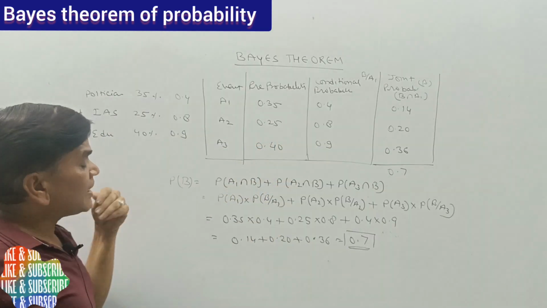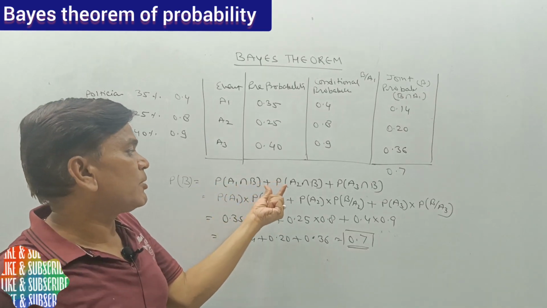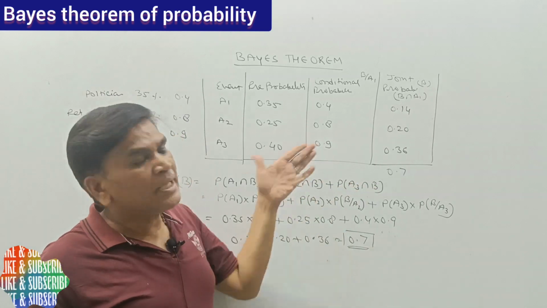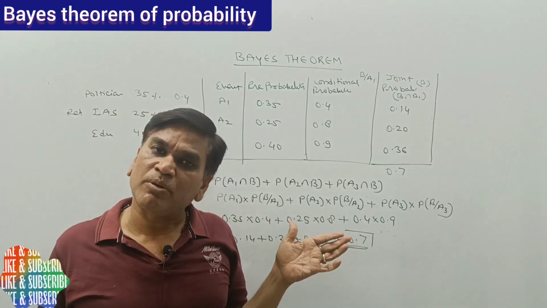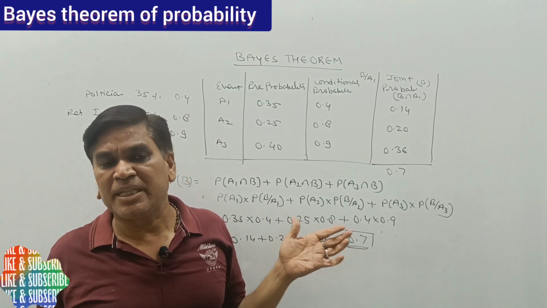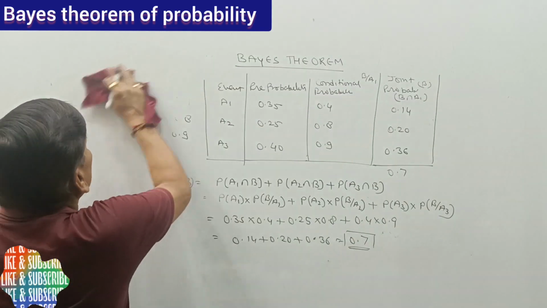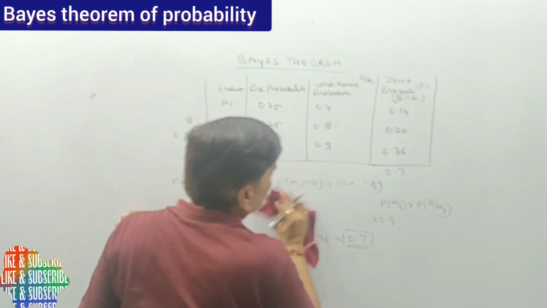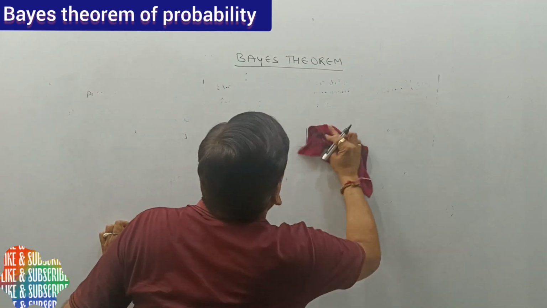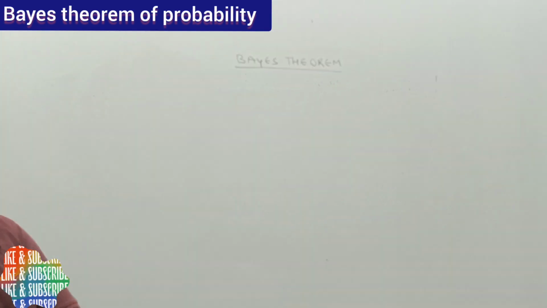So for getting the overall probability we have probability of A1 intersection B plus probability of A2 intersection B plus probability of A3 intersection B. With the help of this we can calculate the overall probability of how the research can be promoted in the university. So this is called the Bayes theorem. We have one more question related to the Bayes theorem. It will make you perfect in how to use the Bayes theorem in solving probability problems. One more question.